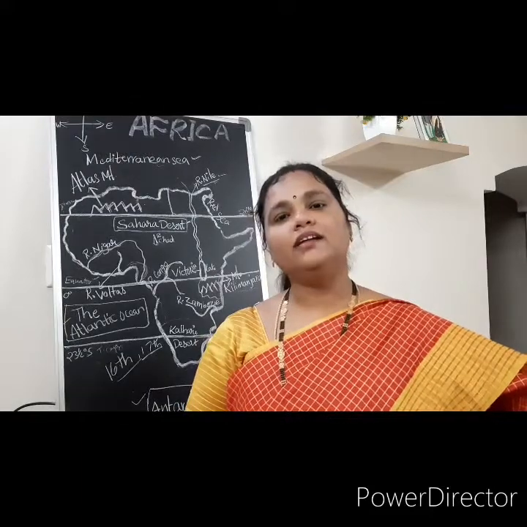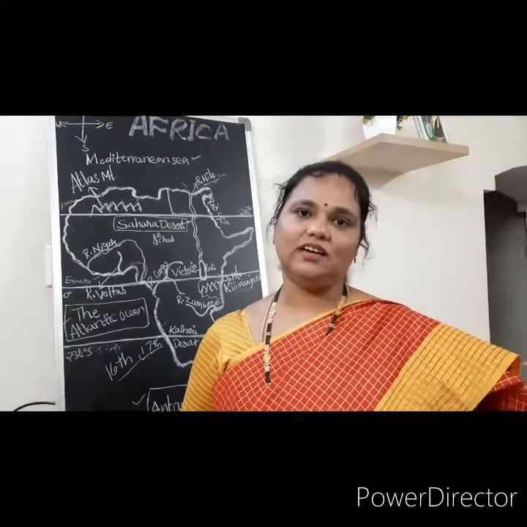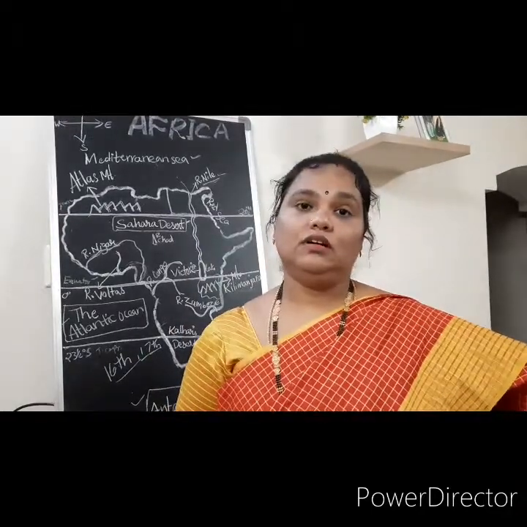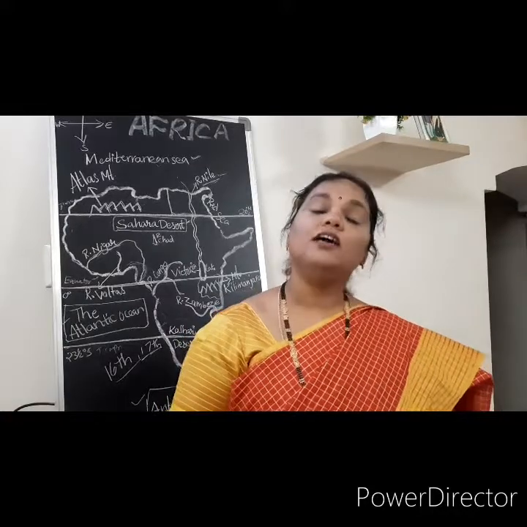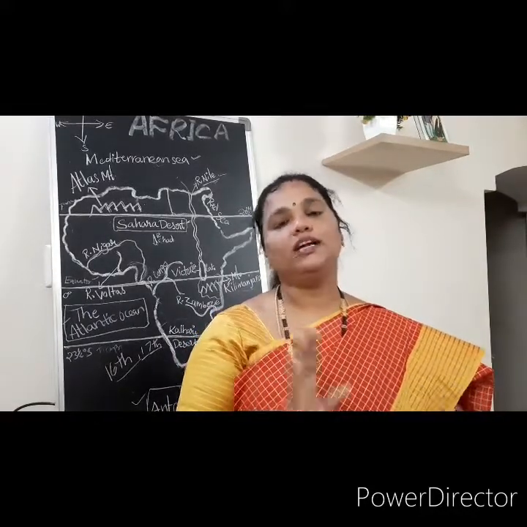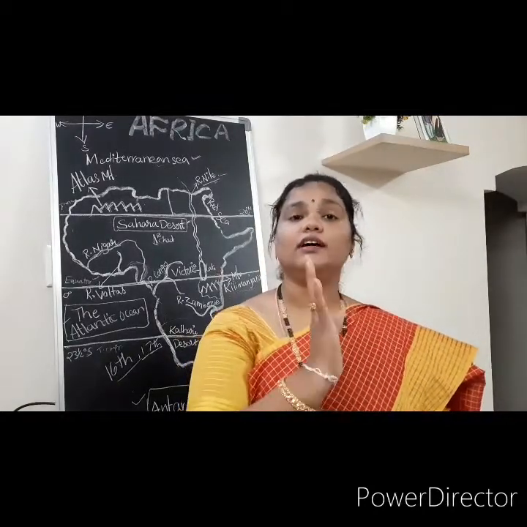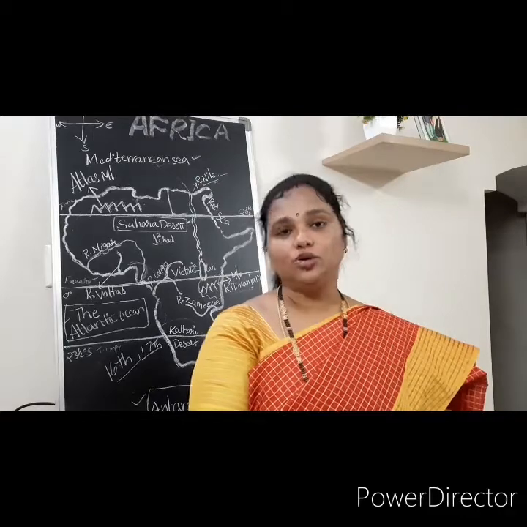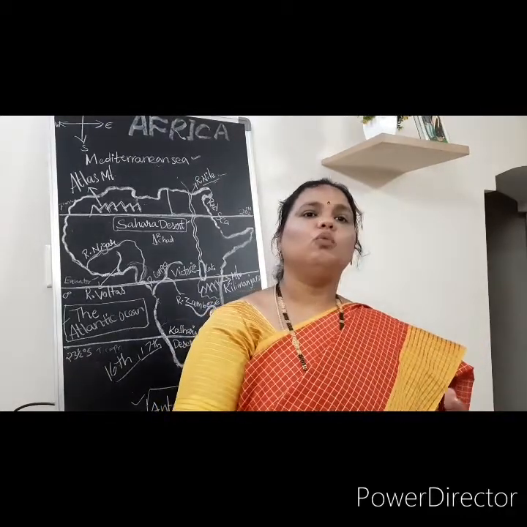But here what happened? When the slaves were moved from one place to another, because of malnutrition, lack of food and medicine, some lakhs of people died. Very bad it is. When they were sent to North America and South America, they used waterways.